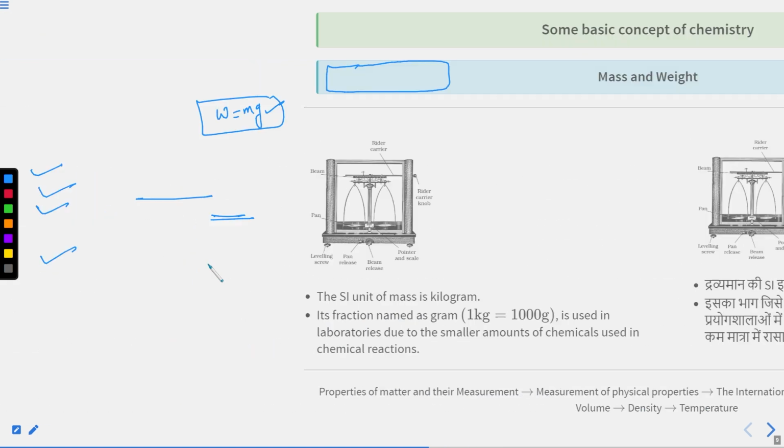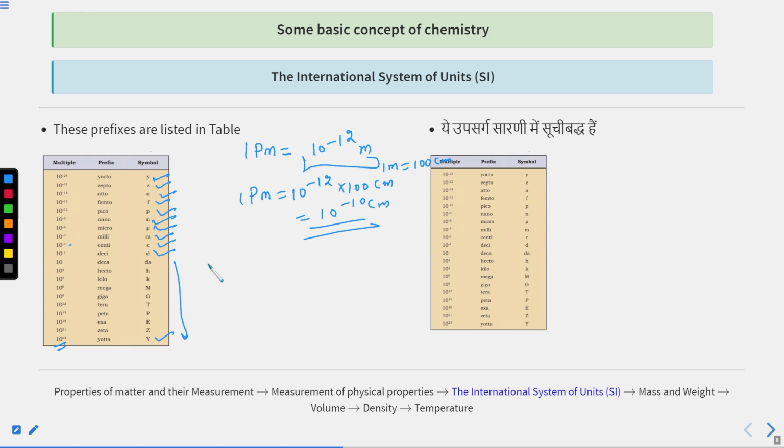As I told you, these are the prefixes, and I told you about millimeter as well, right? So as I told you, 1 centimeter has 10 millimeter. In 1 meter 100 centimeter are there, because 1 centimeter is equal to 10 raised to the power minus 2 meter.